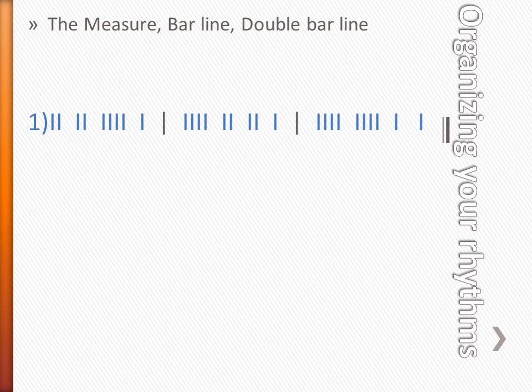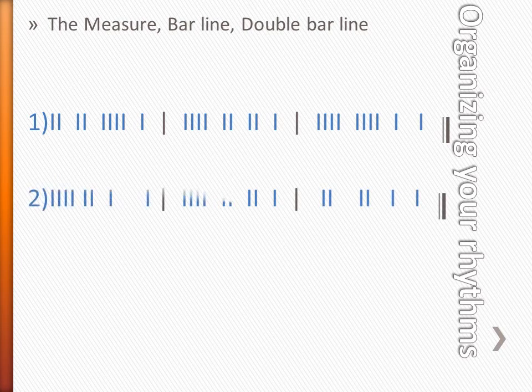Let's try number 1. And see how we can do. 1, 2, ready, go. Apple, apple, watermelon, plum. Watermelon, apple, apple, plum. Watermelon, watermelon, plum, plum. Great job. All right, let's try another.